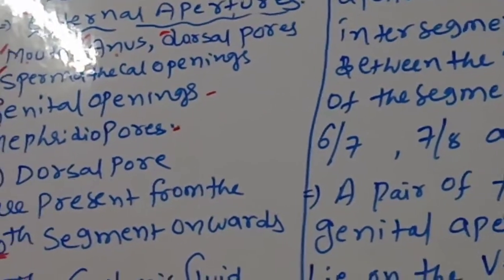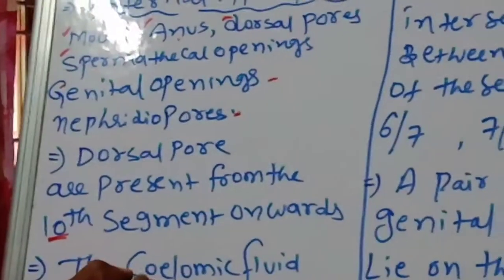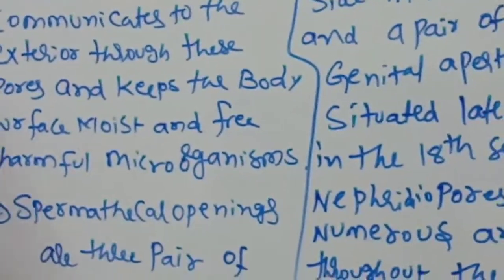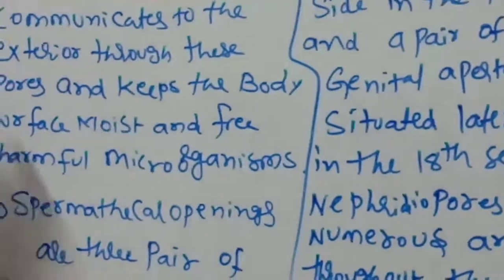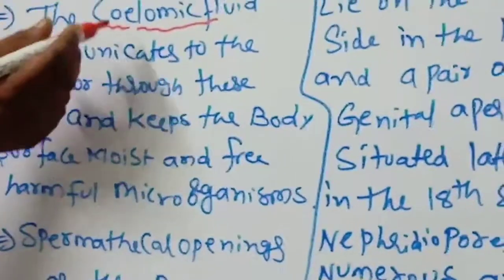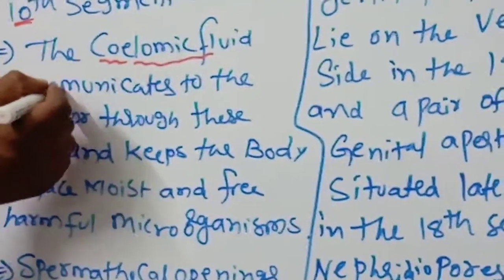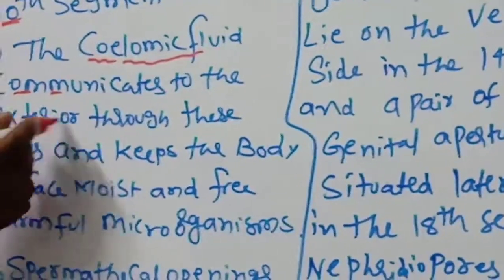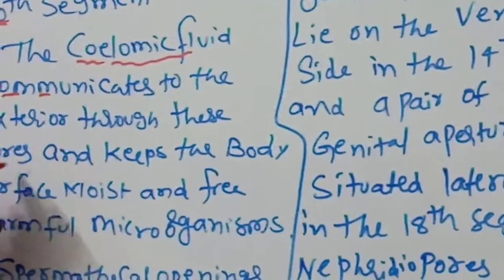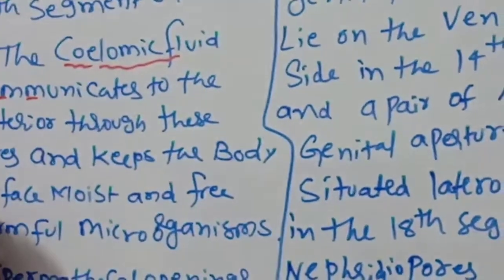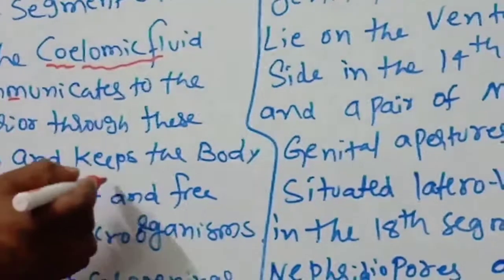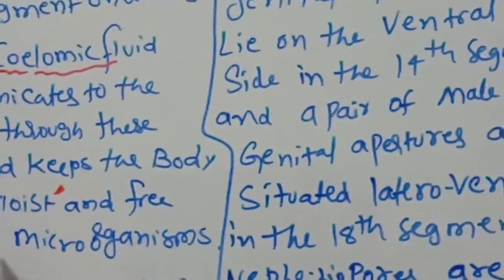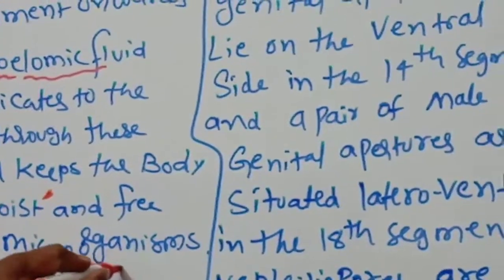The coelom is the space between the body wall and alimentary canal, and it contains the coelomic fluid. The coelomic fluid communicates to the exterior through these pores and keeps the body surface moist and free from harmful microorganisms.